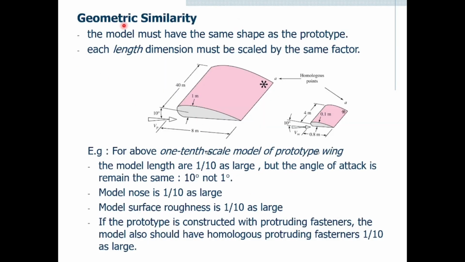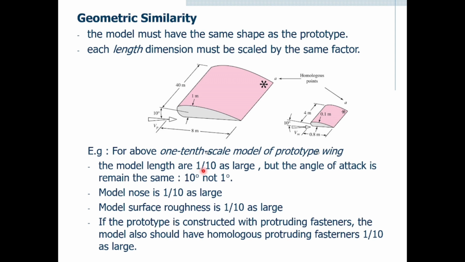So this is geometric similarity. The model must have the same shape as the prototype. Each length dimension must be scaled by the same factor. So this is scaling down from the full scale. Look at a 1/10 scale model for prototype wings.